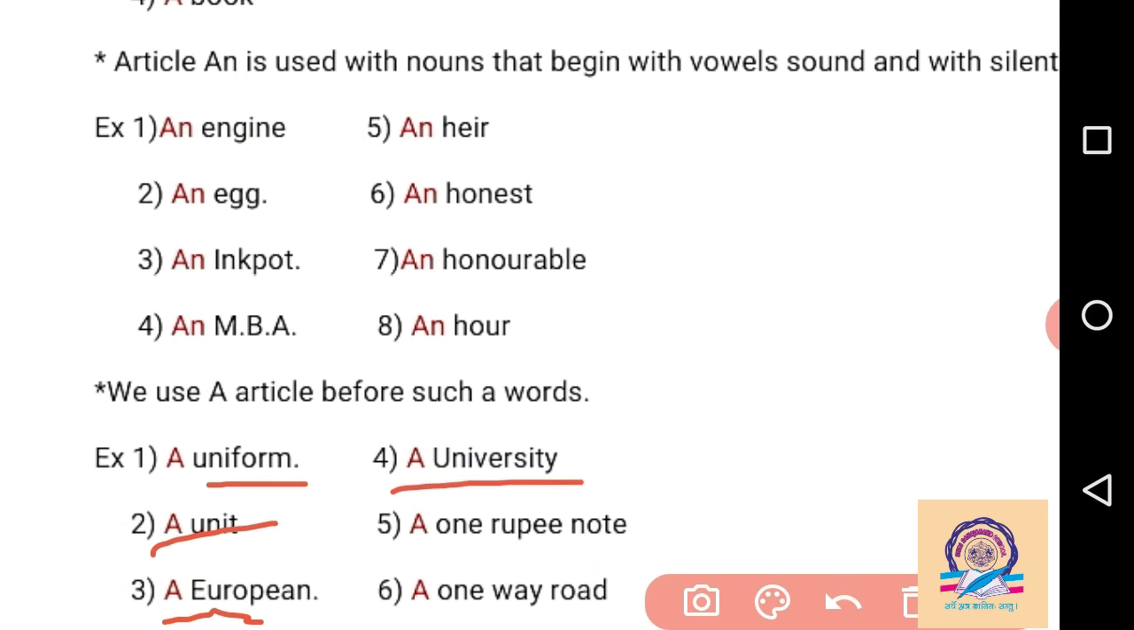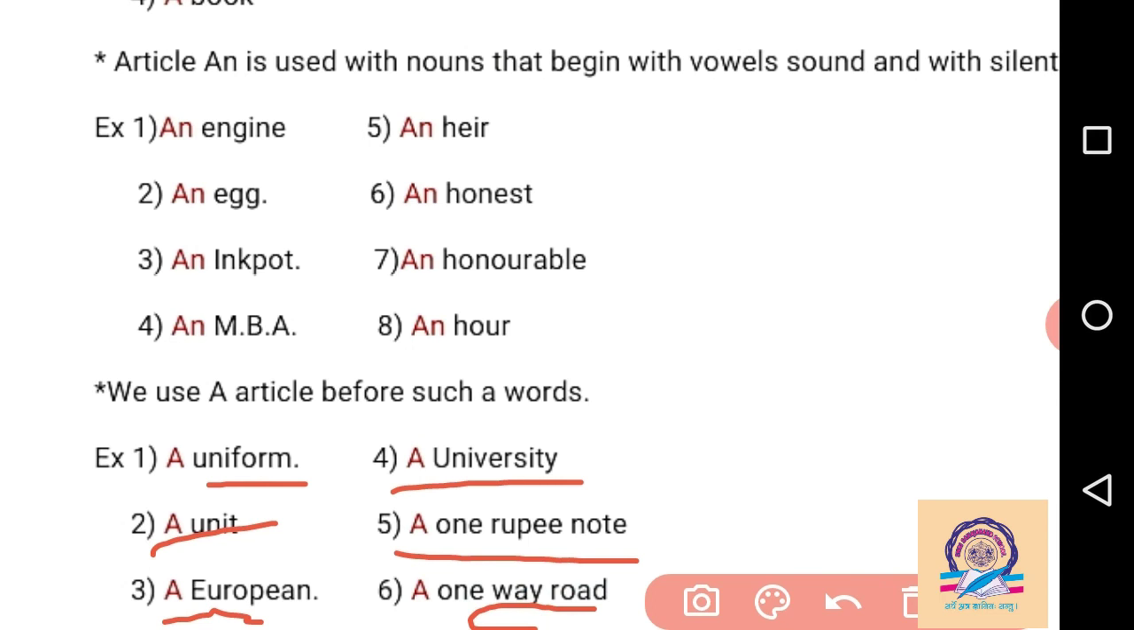Then a one rupee note: here the spelling begins with O-N-E, one, but when we pronounce it we speak "wun", so "wa" is a consonant sound, and we have to write "a" before a one rupee note. Then one way road: here the spelling begins with O, but the pronunciation is like "wa", so we also write "a" before one way road.